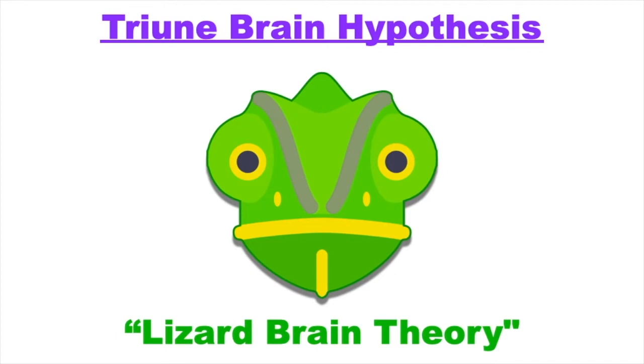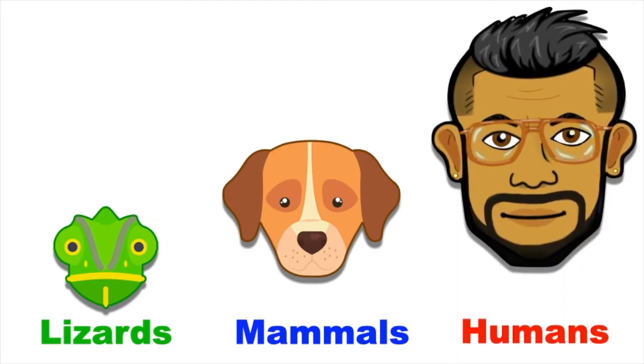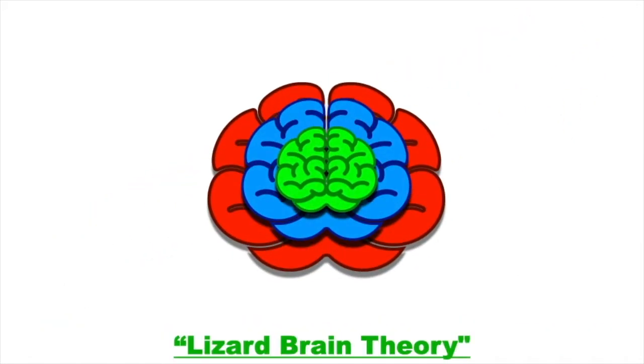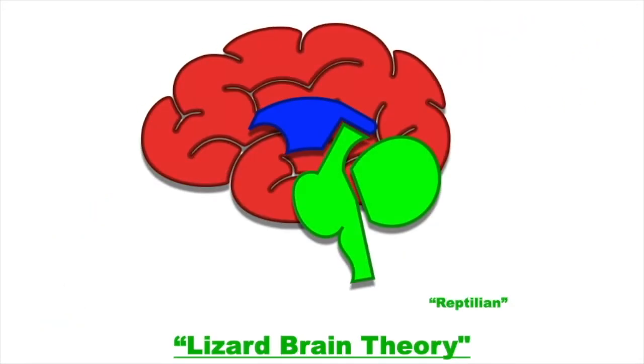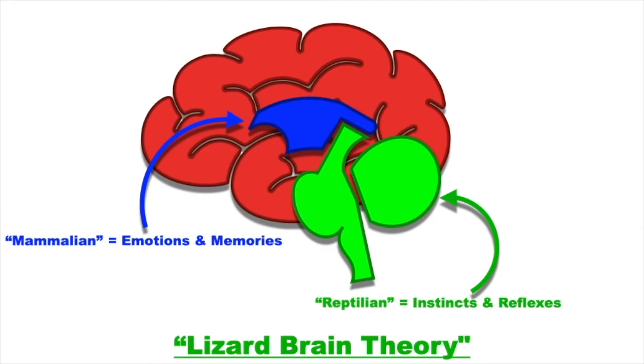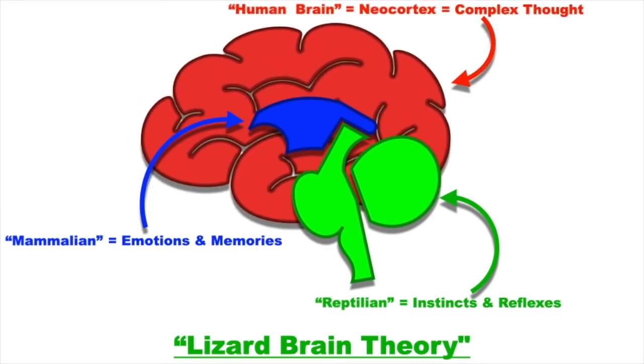Essentially, the lizard brain theory directly compares lizards to mammals in general and then to primates and humans. It postulates that within all human brains are more primitive structures which functionally correlate with the brains of less intelligent animals. This model uses terms like reptilian brain or mammalian brain to label structures involved in instinctual responses or emotional regulation, respectively, with the neocortex being the third and most advanced layer of the brain, thought to be unique to humans and responsible for complex thought.